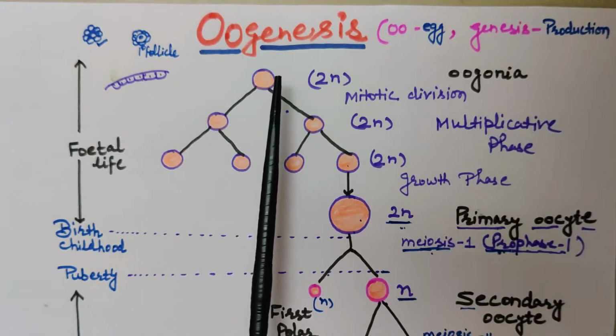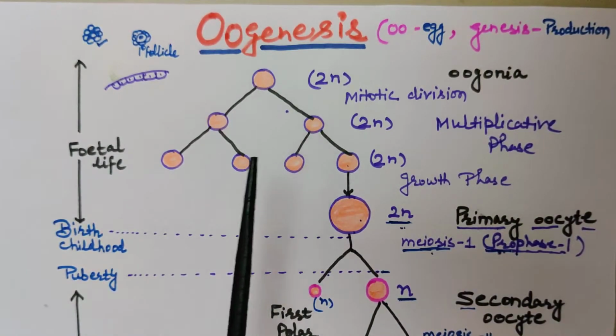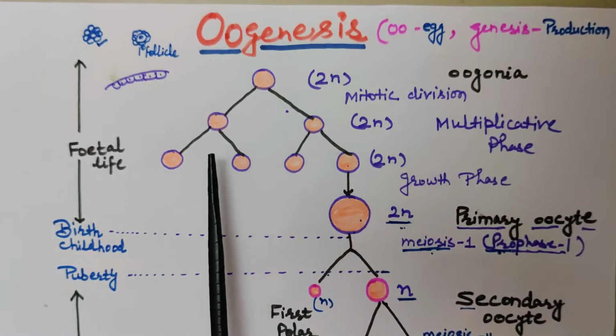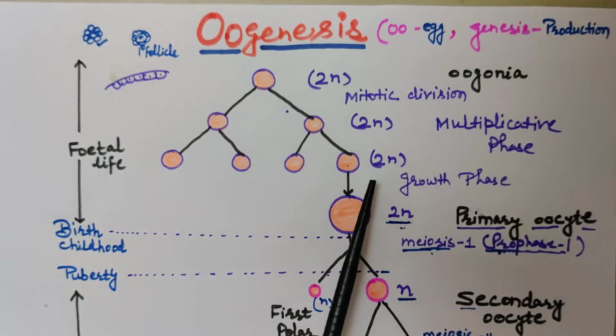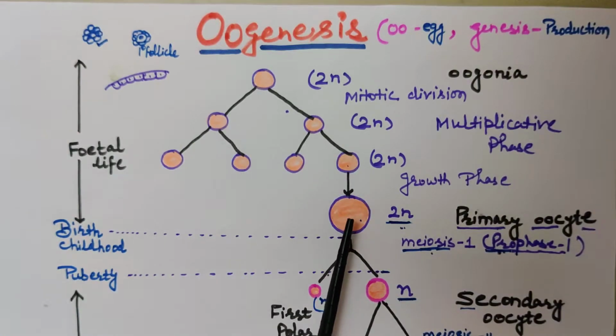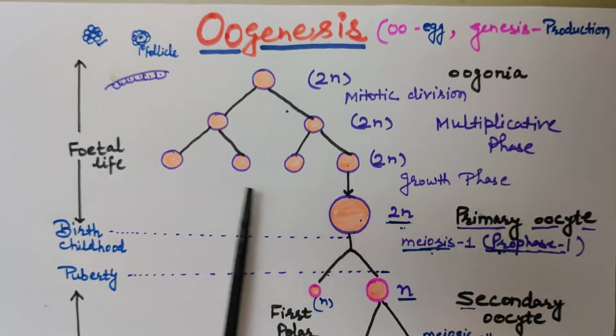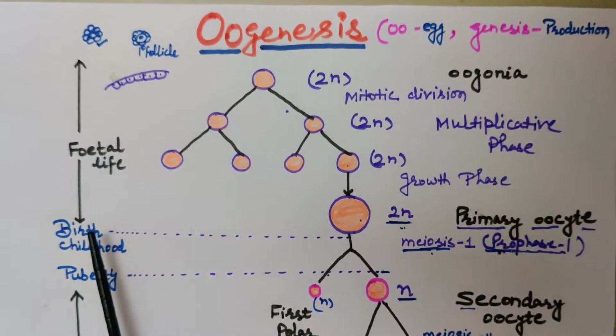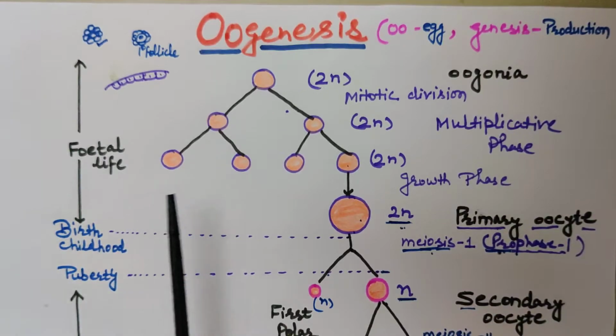In this phase, the ova mother cell oogonia undergo mitotic division and form a large number of oogonia. Out of those oogonia, one that grows in size and becomes bigger, we call that primary oocyte. All these events happen before the birth of the female, in her mother's uterus.